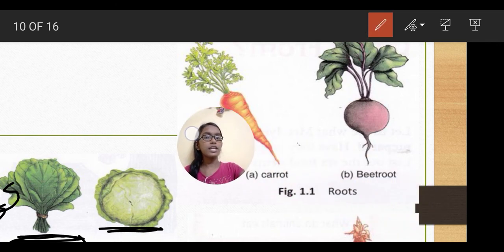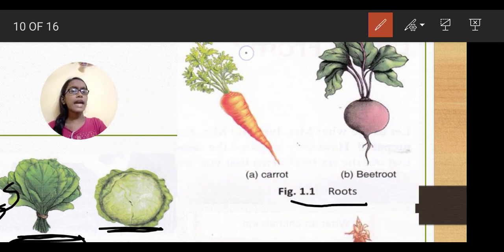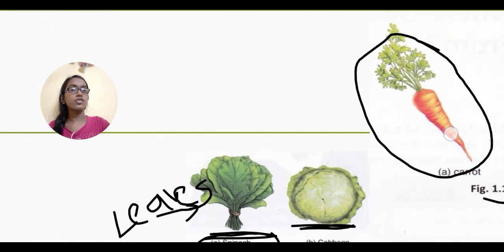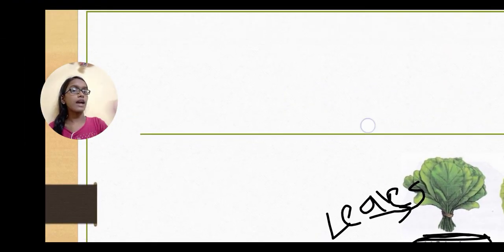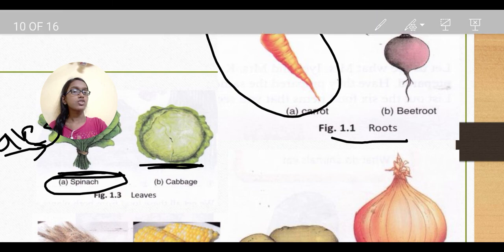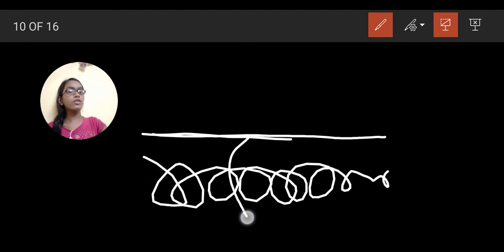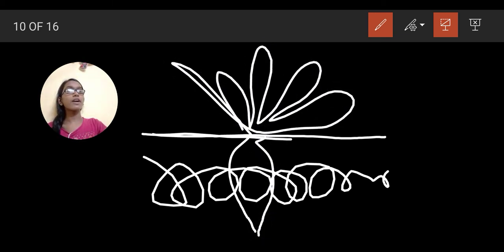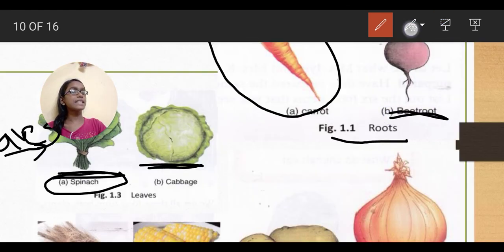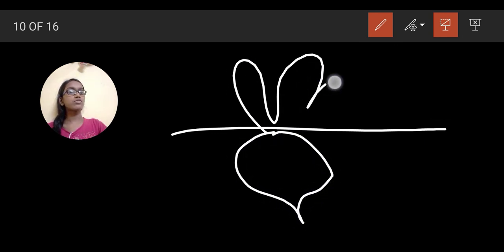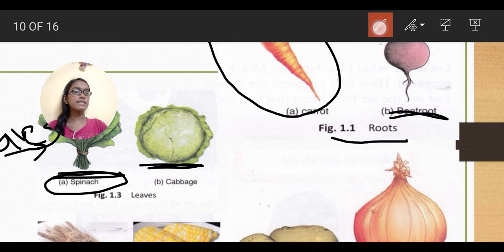Now another thing here, if you look, then here are the roots. Carrot is a root of a plant. Do you know? Carrot is a root of the plant. See, how does a carrot grow? I'll show it to you guys. This is soil. Here is the layer of soil, and inside is all the soil. So the carrot will be inside like this, and on top will be its leaves. This is how a carrot grows. And then beetroot. Beetroot is also the same. Here your beetroot is growing, with some leaves on top. So beetroot is also the same thing.